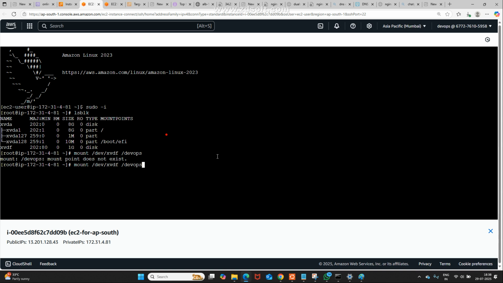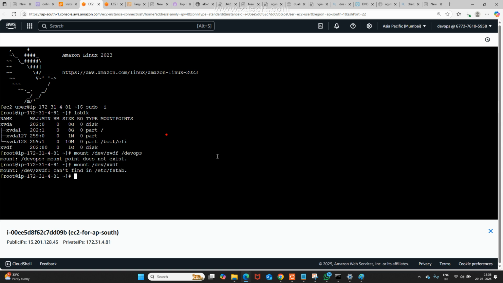Okay, no worries. Simply go for xvdf. What happened? Can't find in etc, in fstab it is checking and it is not identified. I think the spelling is correct. Mount slash dev slash xvdf.